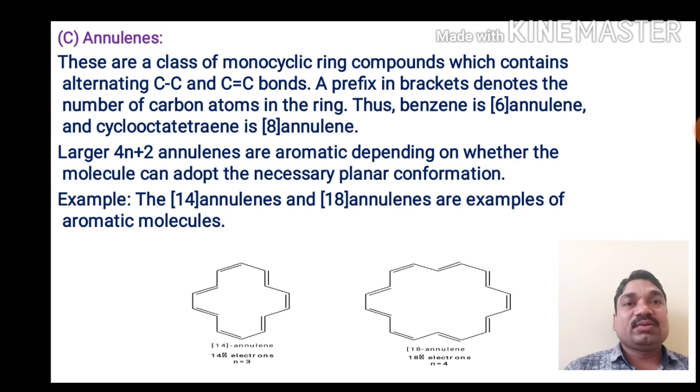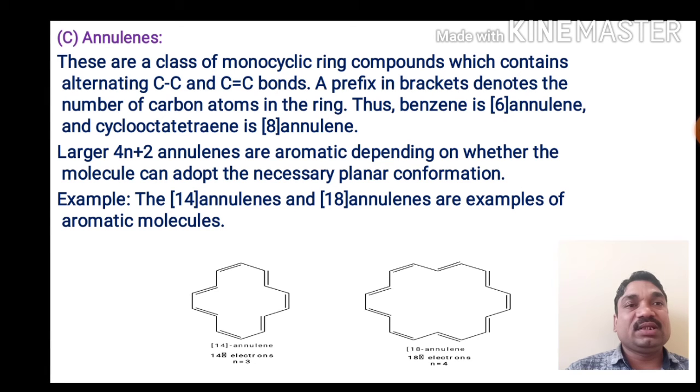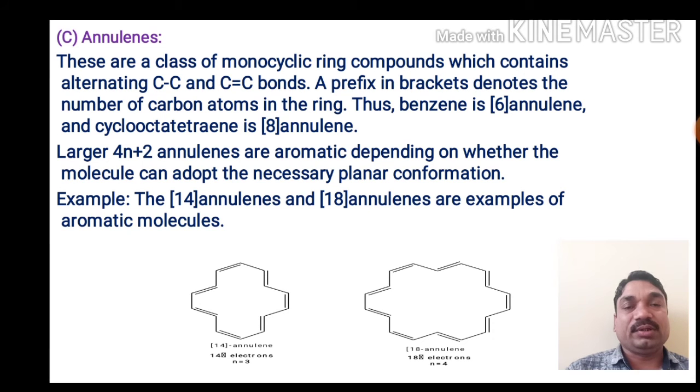Next class of compounds is the annulenes. These are a class of monocyclic ring compounds which contain alternating carbon-carbon single bonds and carbon-carbon double bonds. A prefix in the bracket denotes the number of carbon atoms in the ring. Thus benzene is a [6]annulene and cyclooctatetraene is an [8]annulene.